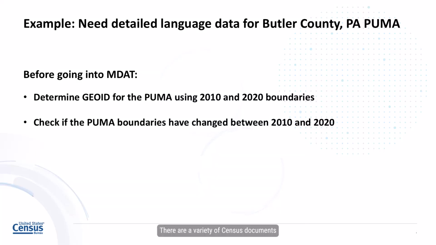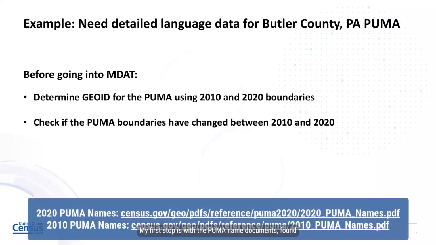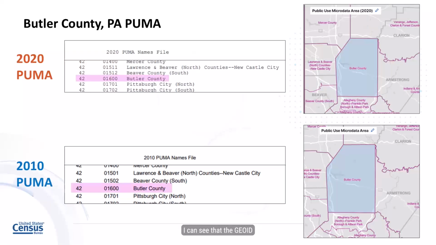There are a variety of census documents and tools that you can use to determine this. My first stop is with the PUMA name documents found at the links below. I can see that the GeoID for the Butler County PUMA did not change between the 2010 and 2020 censuses. It's 01600 in both cases. Then I checked in data.census.gov to take a look at the area that the PUMA covers. It doesn't look like there was any change with the area covered either.